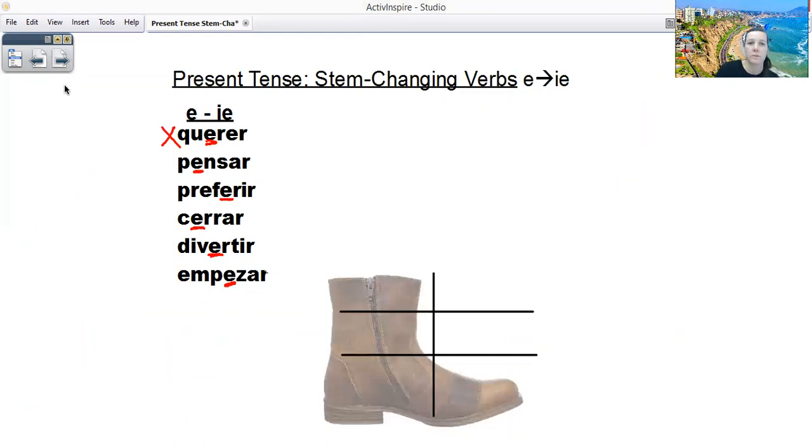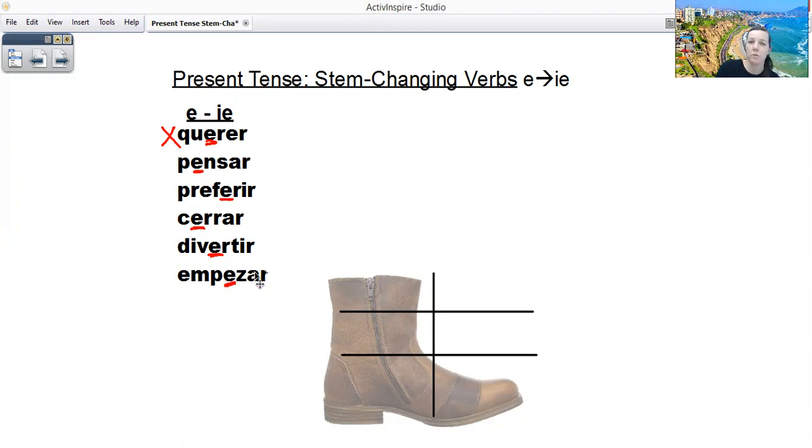So here are some examples. These are all verbs that would have a stem change from E to IE. So you have quiero, which is I want or to want. Pensar is to think or to plan. Preferir is to prefer. Cerrar is to close. Divertir is to have fun. And empezar is to begin.